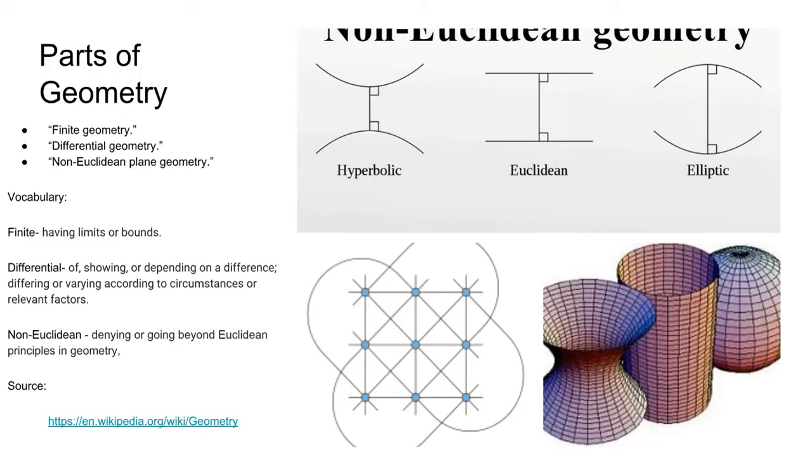Parts of geometry. There are lots of parts of geometry, but some of the parts are finite geometry, differential geometry, and non-Euclidean plane geometry. Vocabulary. Finite, having limits or bounds. Differential, of showing or depending on a difference, differing or varying according to circumstances or relative factors. Non-Euclidean, denying or going beyond Euclidean principles in geometry. And my source for this is Wikipedia.